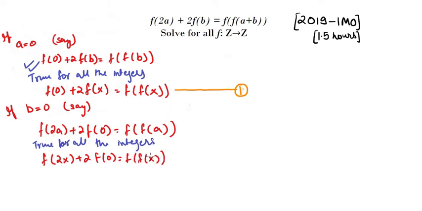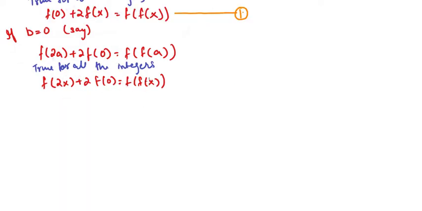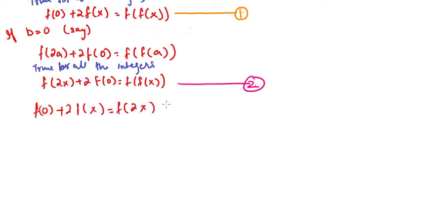The basic agenda here is to eliminate the f of f term. I have to do some kind of manipulation so that I can eliminate this term, or I can at least equate two equations. So if I am equating equation 1 and equation 2, what can I write? f of 0 plus 2 f of x equals f of 2x plus 2 f of 0, or I can write 2 f of x minus f of 2x equals f of 0.